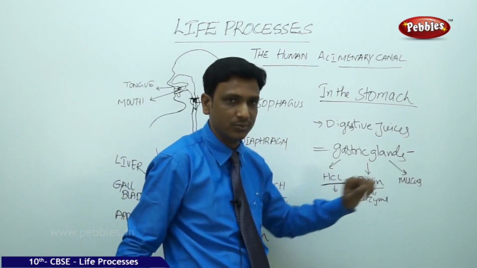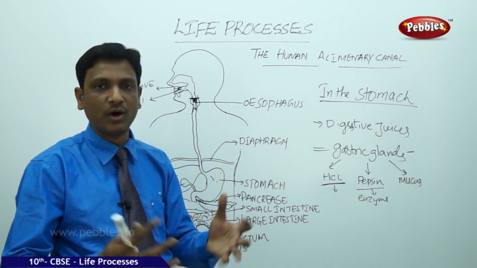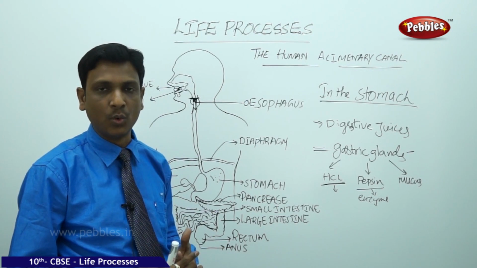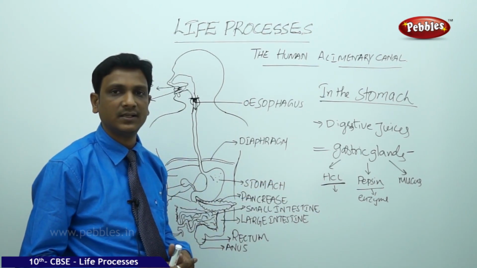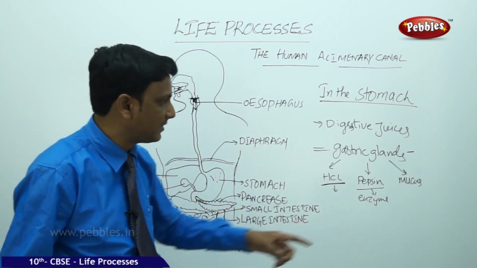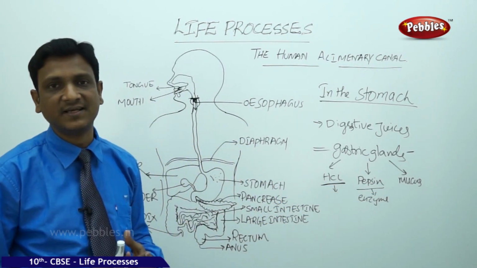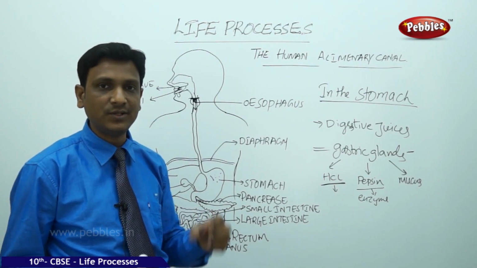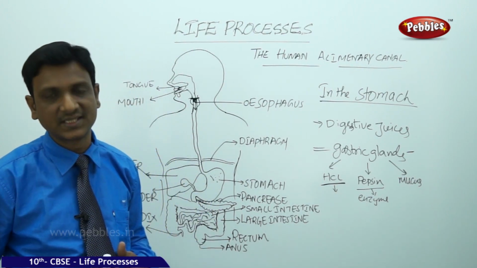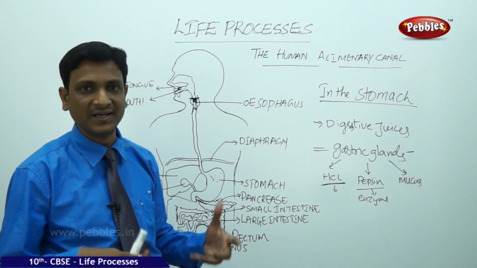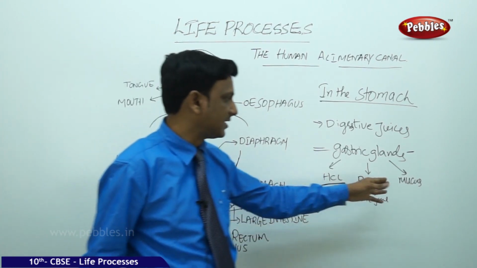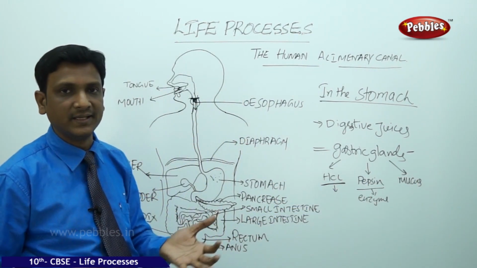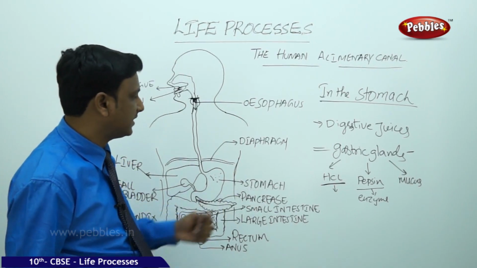Then what does the mucus do? Mucus lines the walls of the stomach. It gives a protective layer for the walls, so the walls are not damaged by the HCl. Sometimes if there is any problem with the mucus, if the mucus layers are degenerated or spoiled, then we feel some burning sensation in the stomach. It may lead to lesions in the stomach which are called ulcers or gastric problems. That is the problem with the secretion and the layers of the mucus. So generally the mucus is secreted to protect the inner walls of the stomach from the action of HCl.